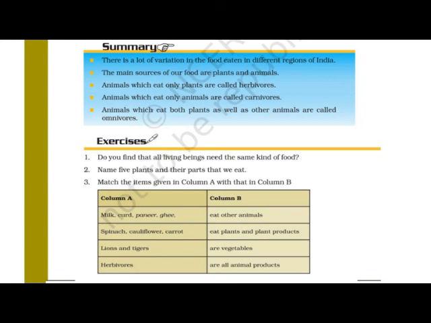I expect from you that you should solve the exercise, and whatever tables are given in this lesson, fill the tables, write it in your notebook. You have to complete the tables and fill them in your notebook. Also solve the exercise. Okay, if you have any kind of doubts, any questions, any queries, you can ask me in our group.